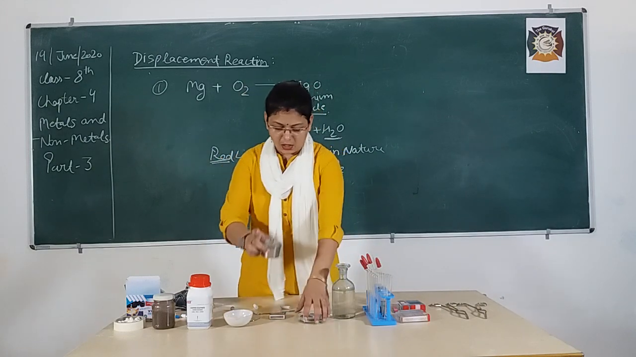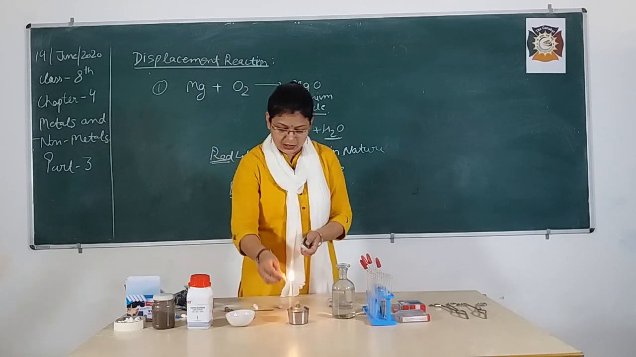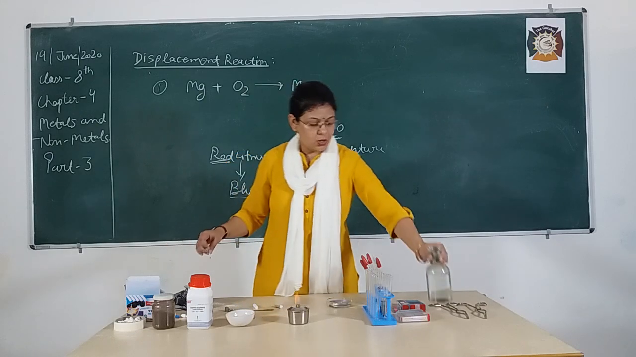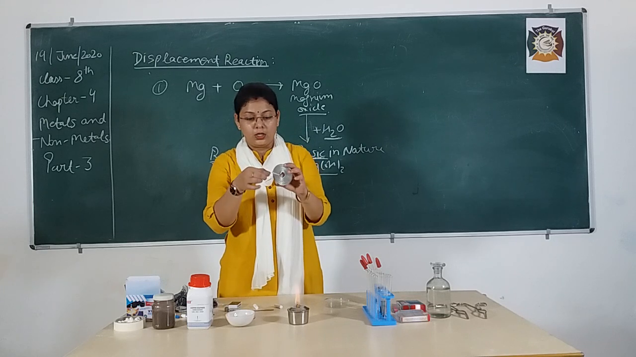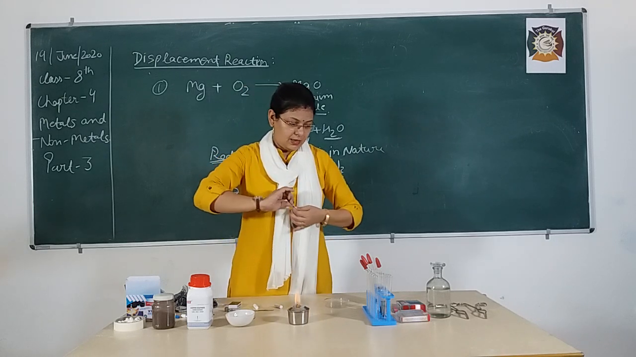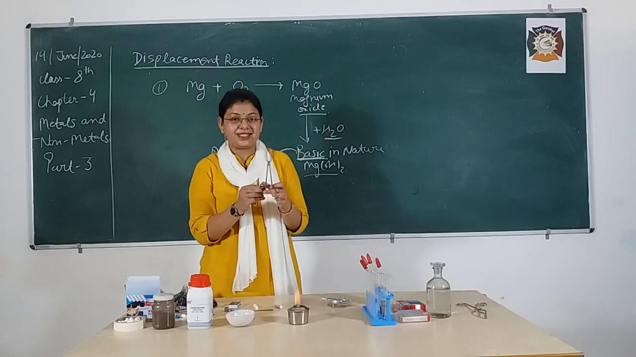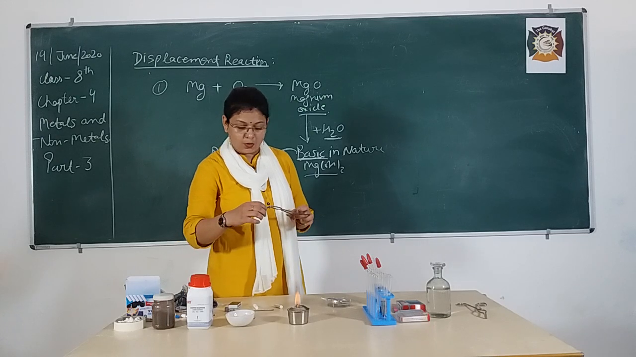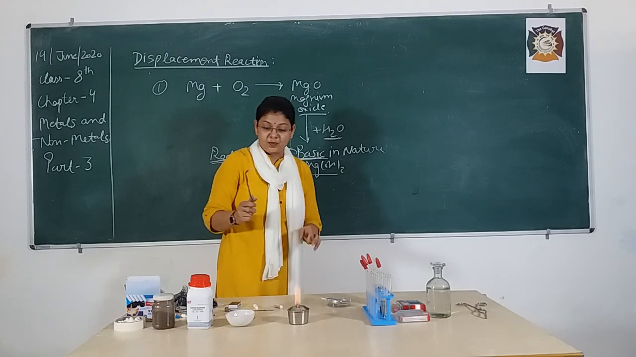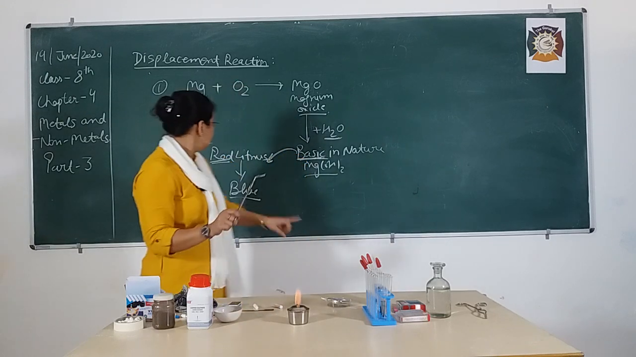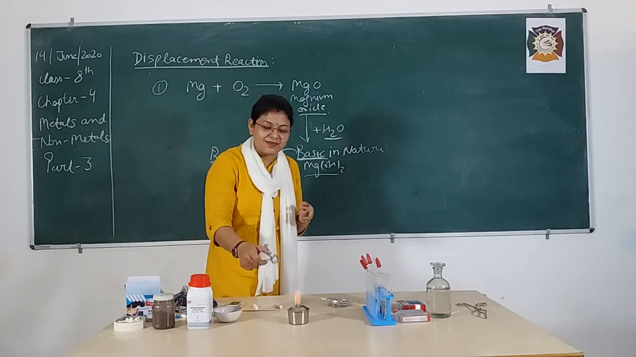So the first activity I am going to show you is this. This is the spirit lamp, for burning of the magnesium ribbon. So firstly I am going to light this up. So this is magnesium ribbon. I am going to take this amount of magnesium ribbon and with the help of tongs, I am going to hold this magnesium ribbon for safety. Oxygen is present in the air. I am going to heat this magnesium ribbon.